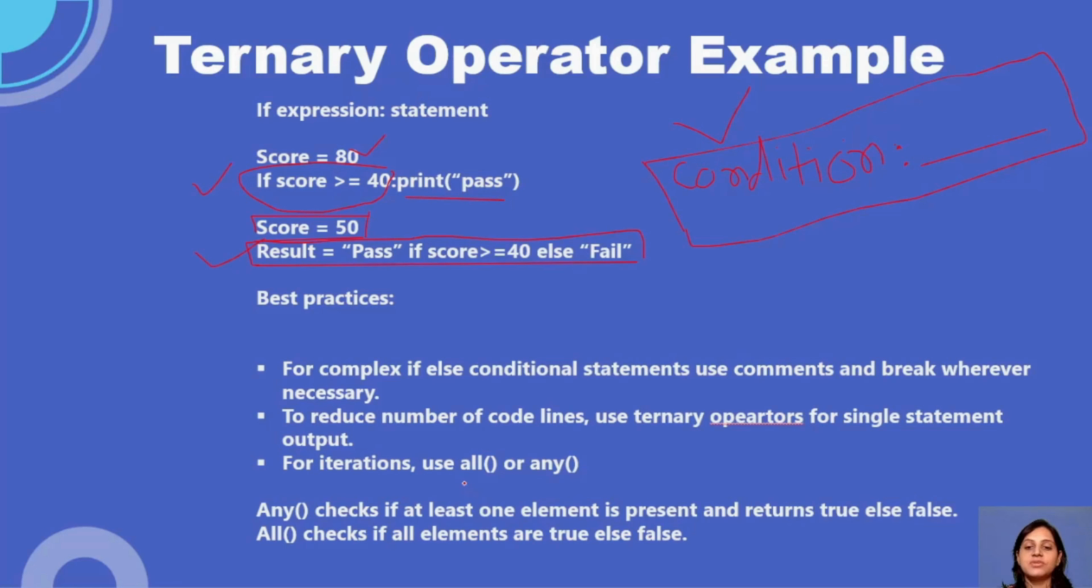For iterations, use all or any. Again, these parts we will discuss more in the looping part. But for now, you can understand we have something called all and any. Any will check if at least one element is present, and it returns true or false. All checks all statements and returns either true or false based on that. So these things we will discuss, guys. I just thought of mentioning them because these are a few points you have to remember. We'll practice these things, don't worry.